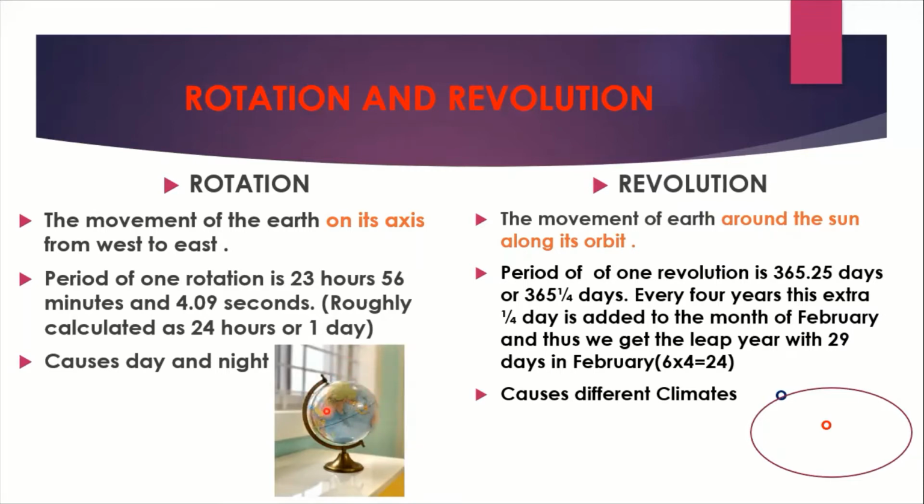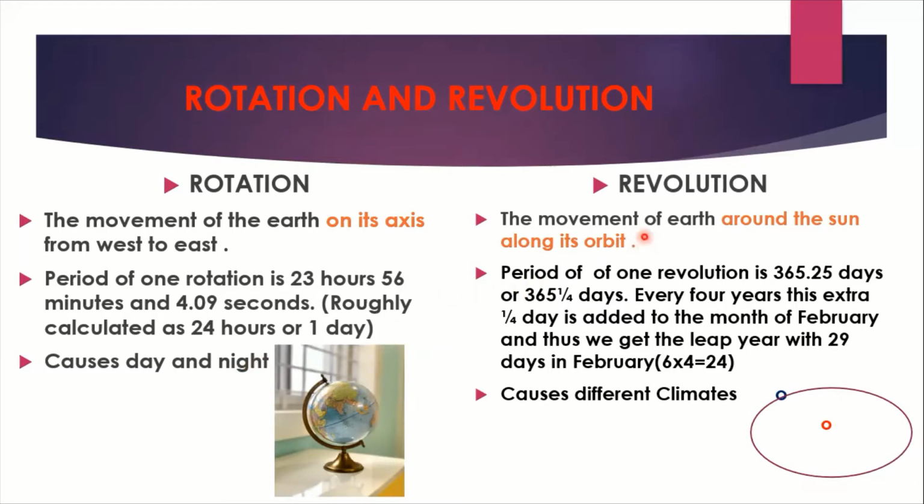The period of one rotation is 23 hours 56 minutes and 4.09 seconds. So roughly we calculate it as 24 hours or 1 day. The Earth's movement on its axis from west to east is rotation, and one rotation takes 24 hours to complete. Now, this rotation causes day and night. This is how it causes day and night, and we will explain it in the next slide.